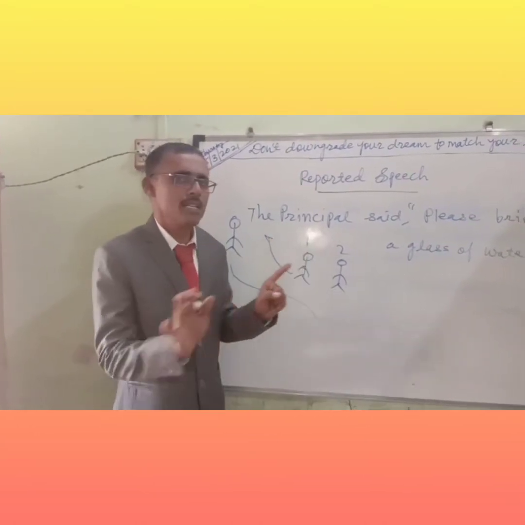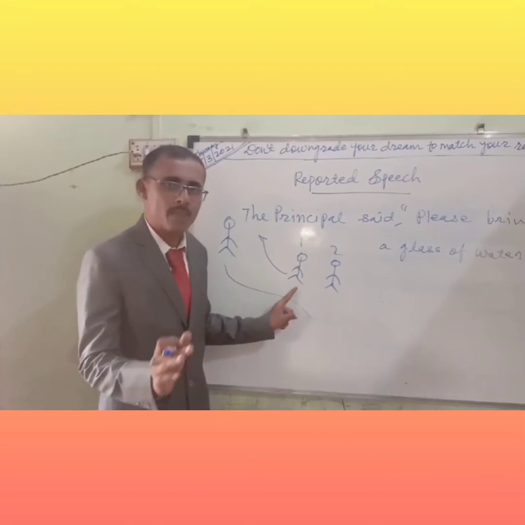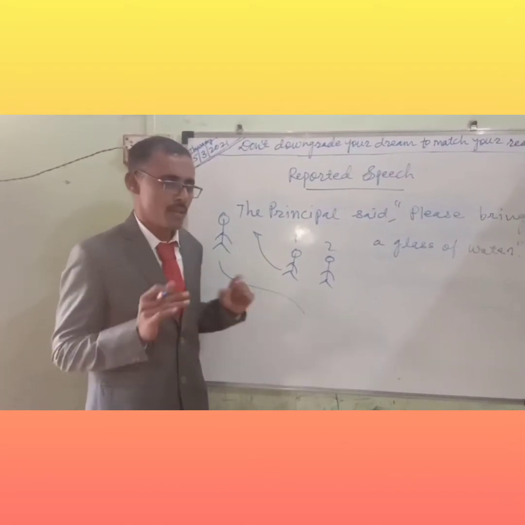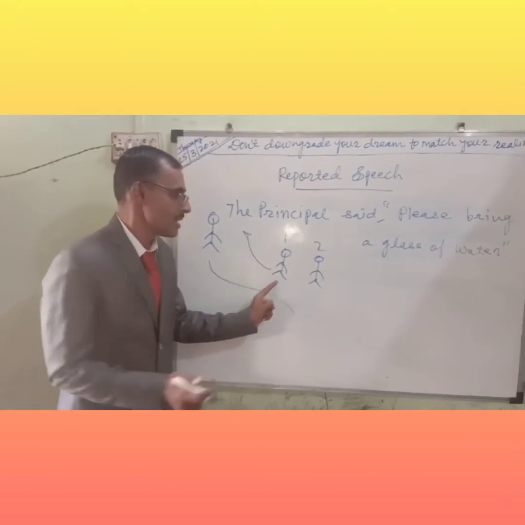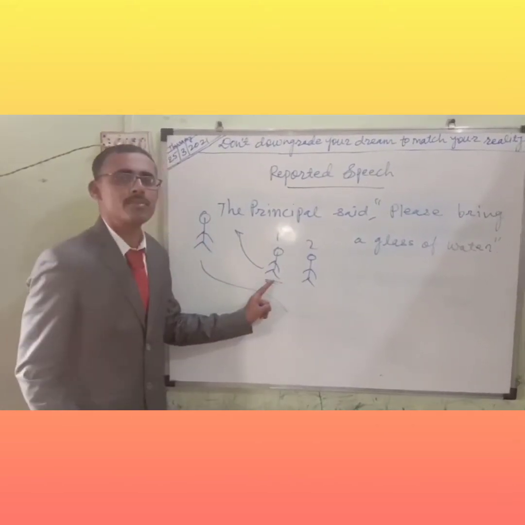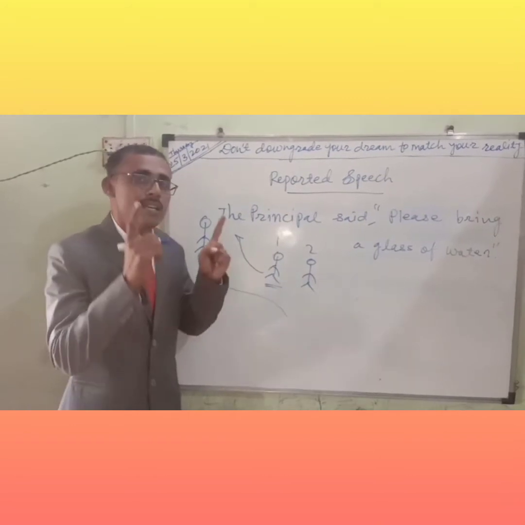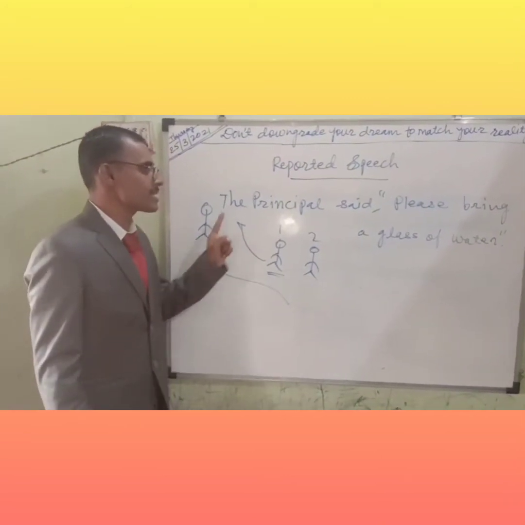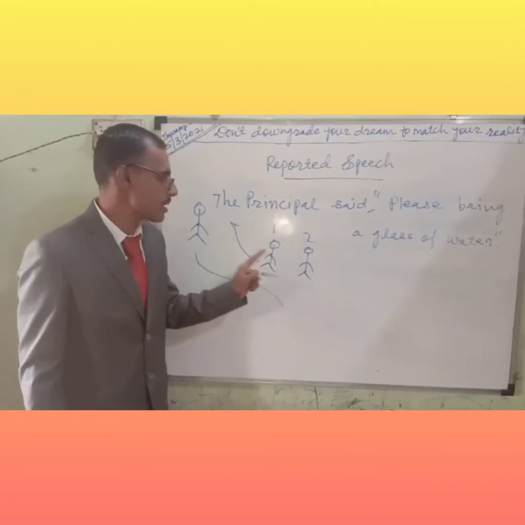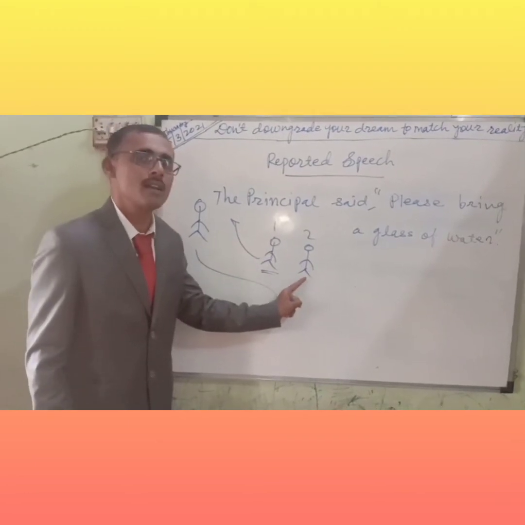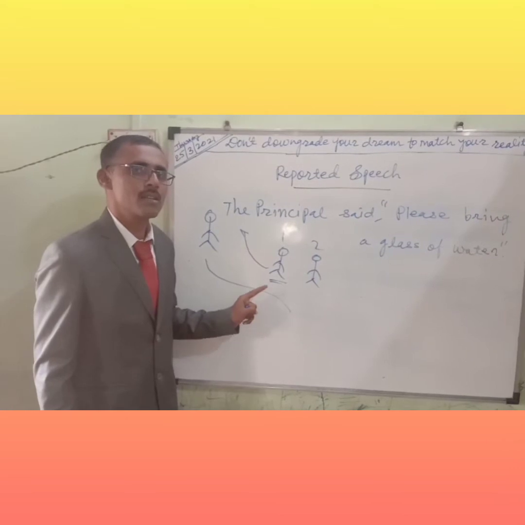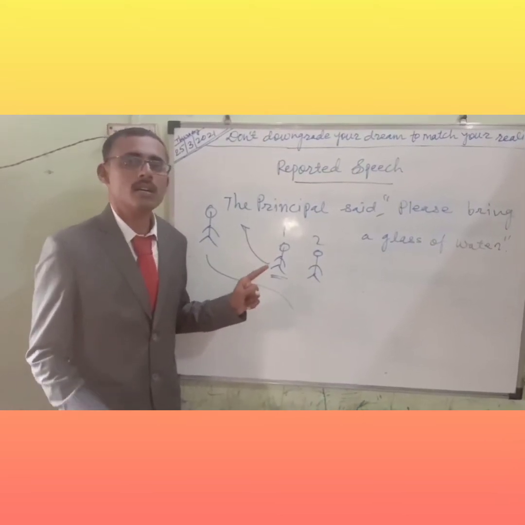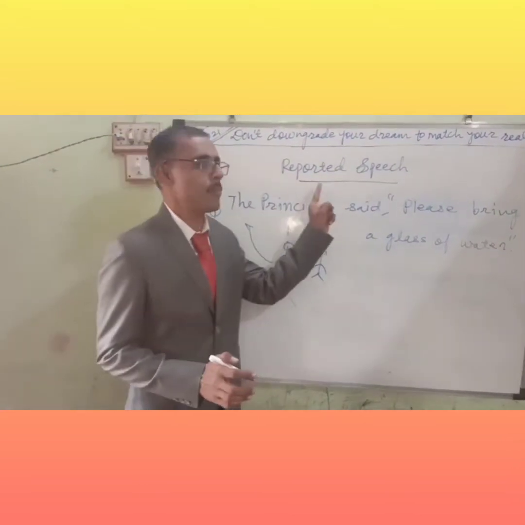He is not using "principal said." Principal requested me. The word "me" is also not used. Principal requested to bring a glass of water. These are his words. This is totally that person's narration. The first gardener is using the narration method. Principal sir said, please bring a glass of water, and he is telling this to the other gardener, because the other gardener is inquiring. Principal requested to bring a glass of water. This is only reported speech.